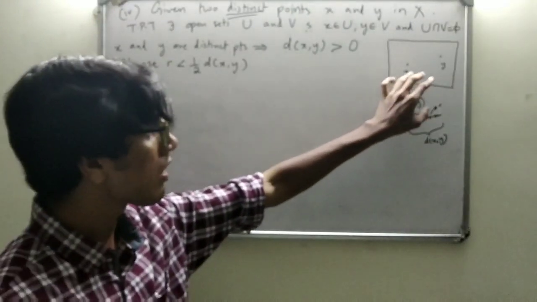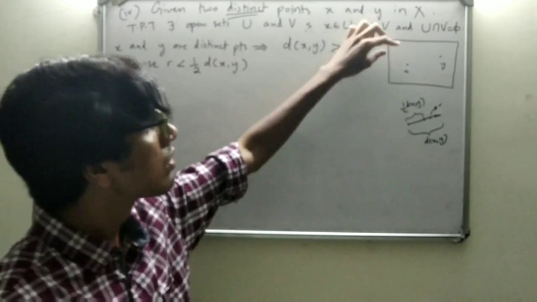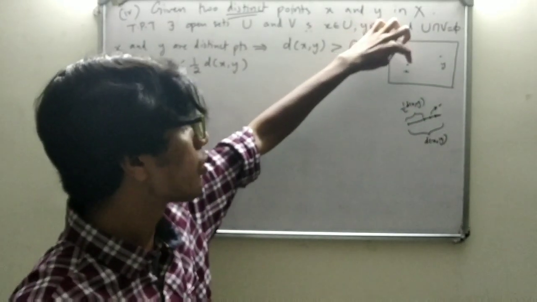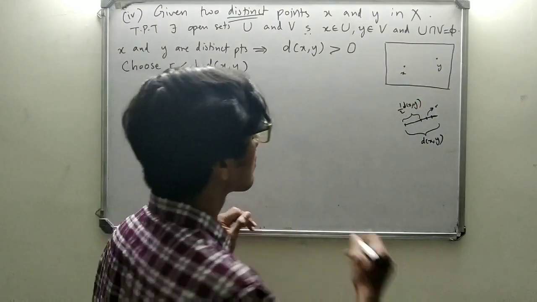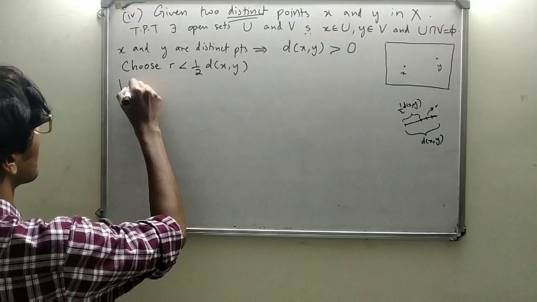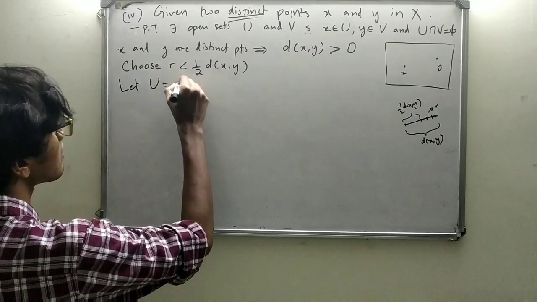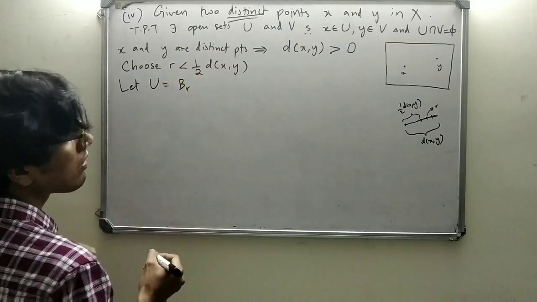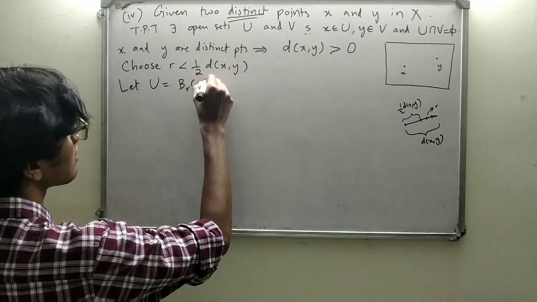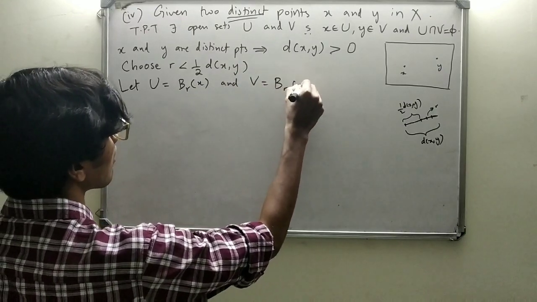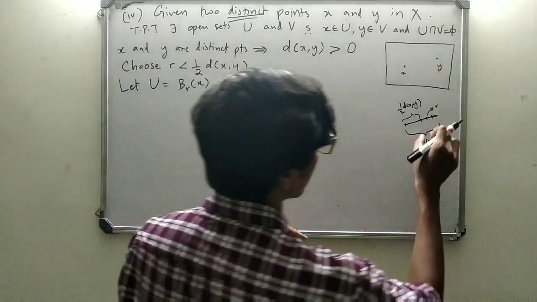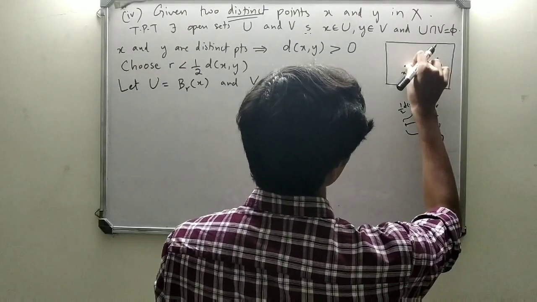And using that small length r, I'm going to construct two open balls centered at x and y over here. So let U equal Br of x and V equal Br of y. So I'm going to draw it here with radius r.